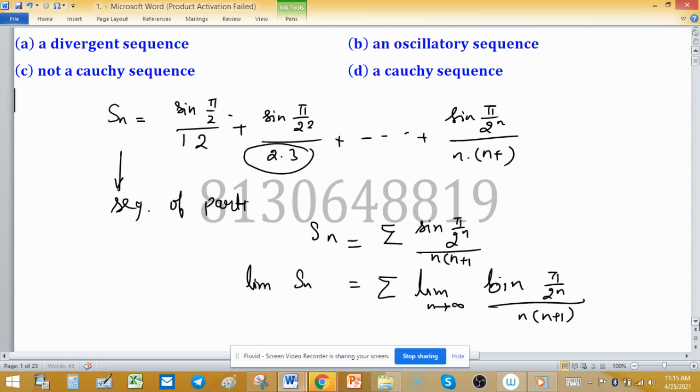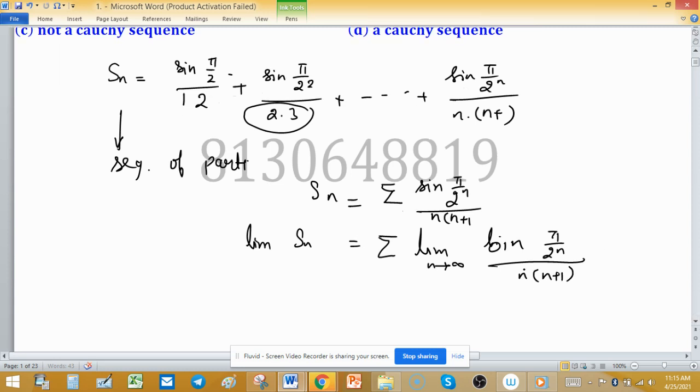We can write it this way. And also we know that the limit as x tends to 0 of sine x upon x is equal to 1. We will use this concept here.